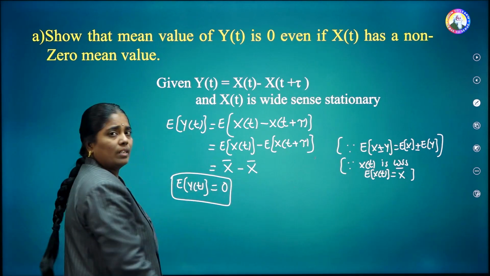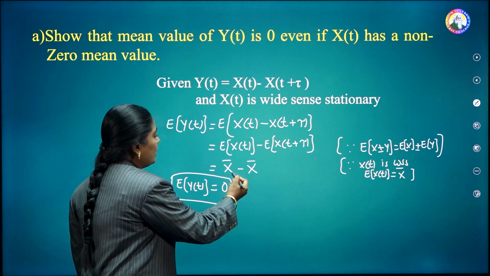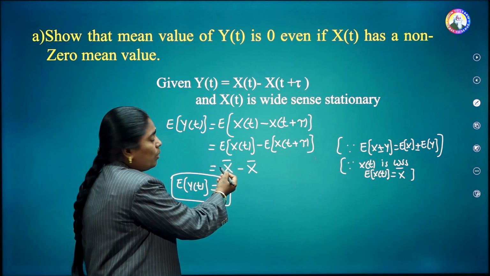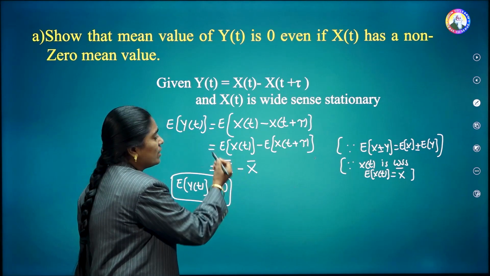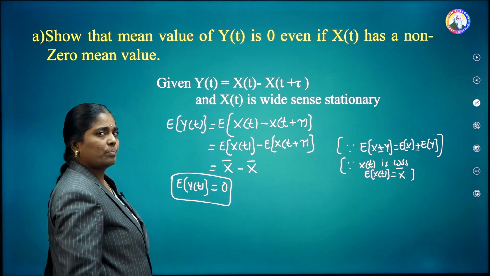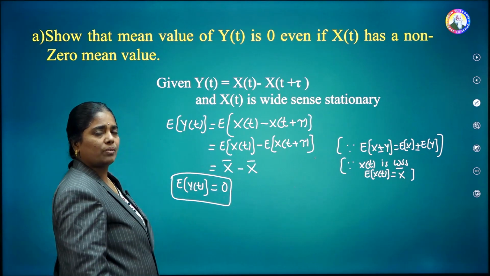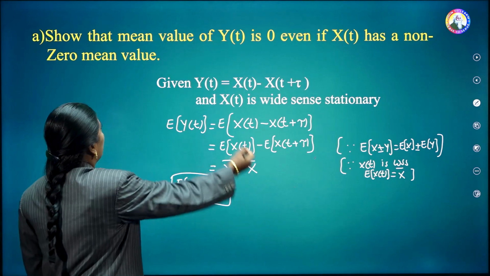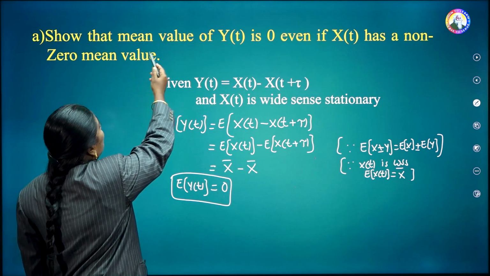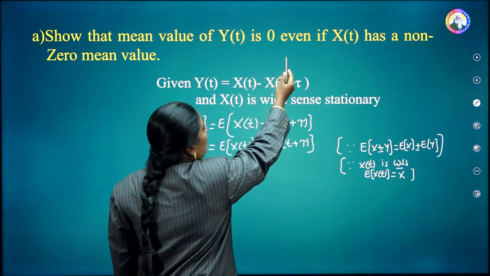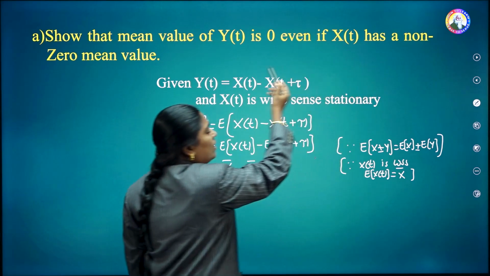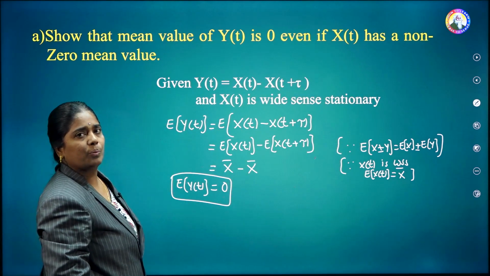Here you can see x of t is a random process whose mean value is nothing but x bar. It is not equal to 0, but still E of y of t is nothing but equal to 0. That we have shown here. That only they have asked in the problem: show that the mean value of y of t is 0, even if x of t has a non-zero mean value.